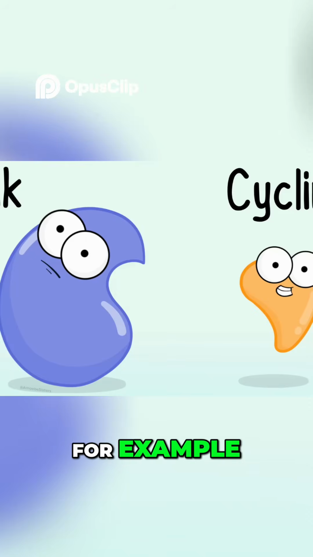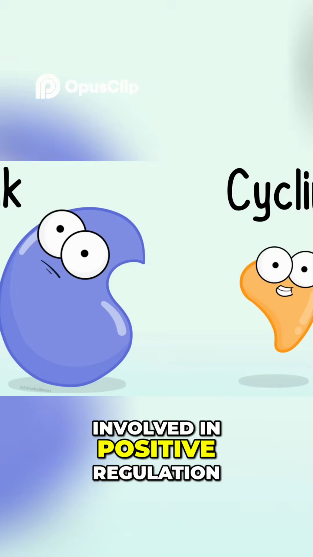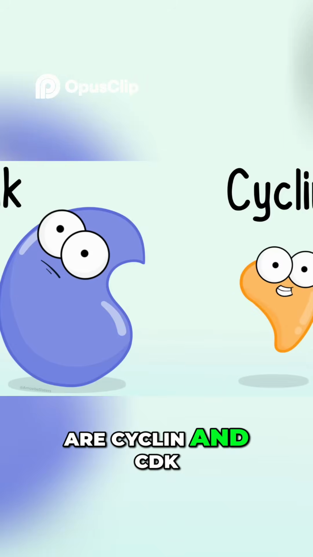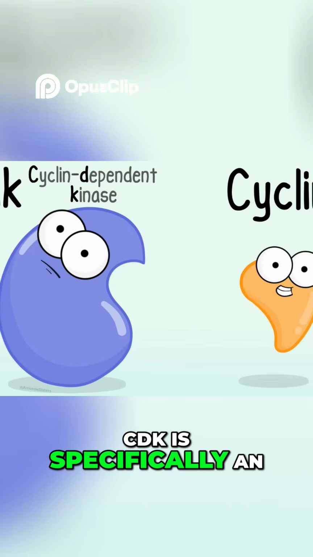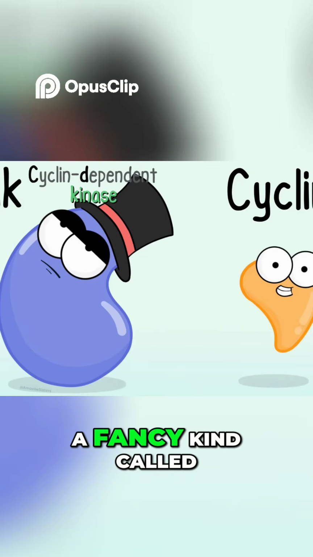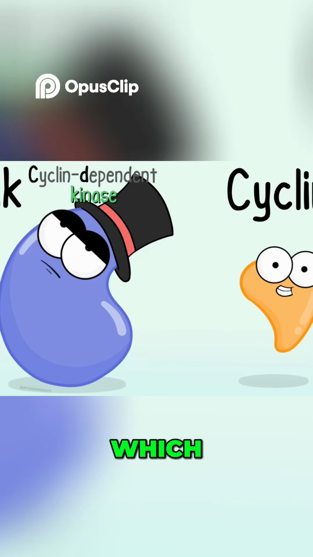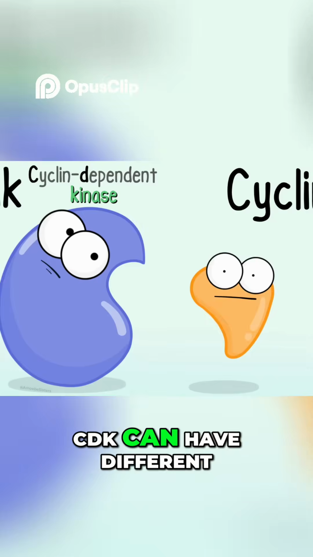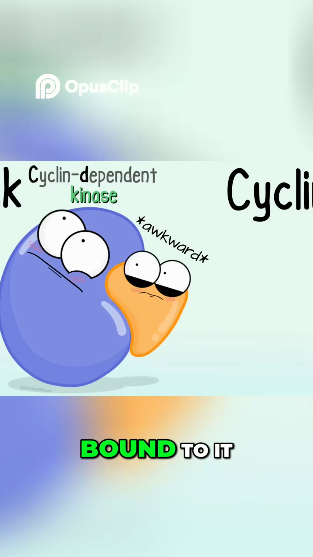So, for example, two proteins that are involved in positive regulation are cyclin and CDK. CDK is specifically an enzyme protein, a fancy kind called a kinase, which is worth a Google. CDK can have different forms of cyclin protein bound to it.